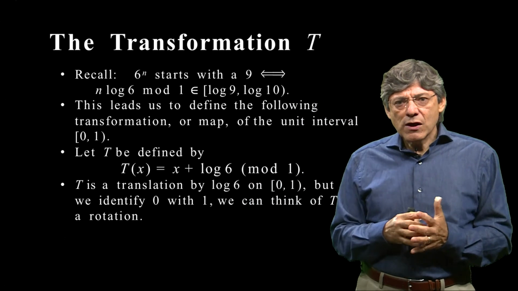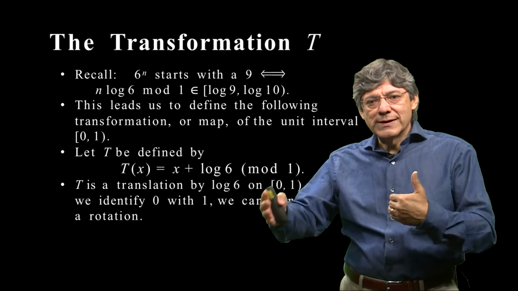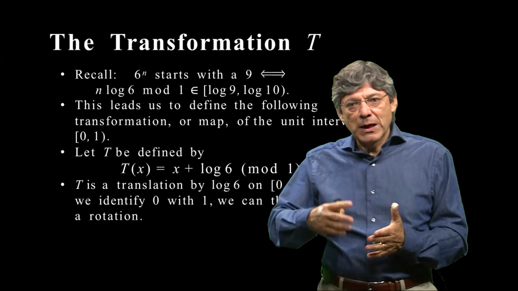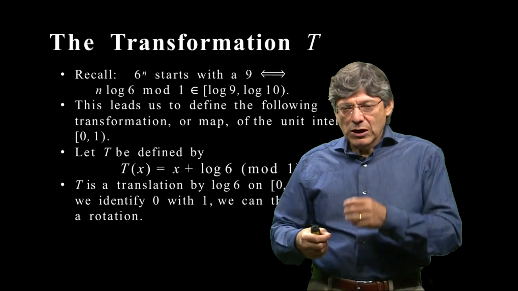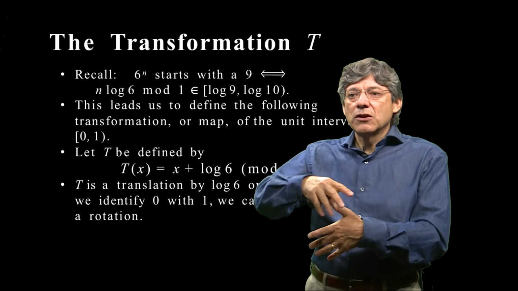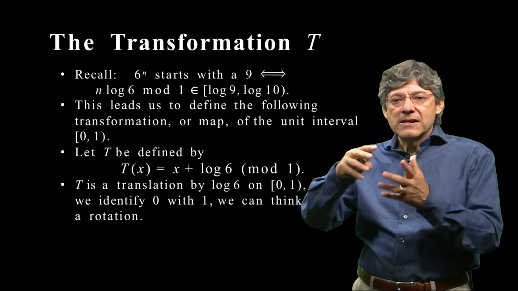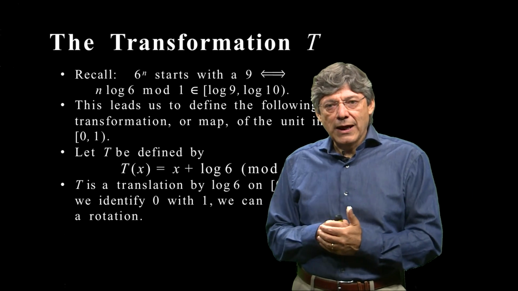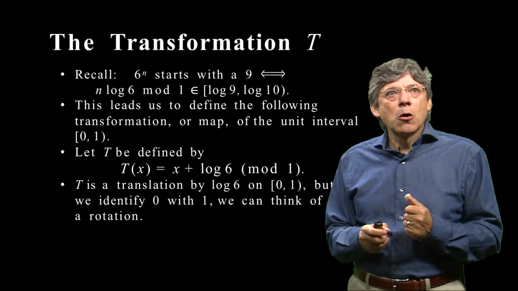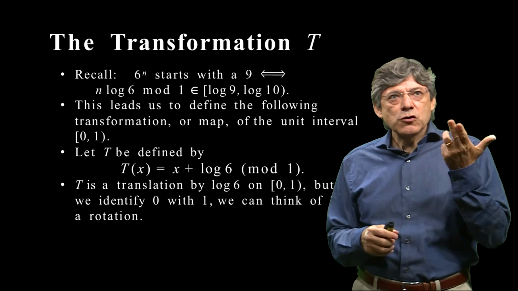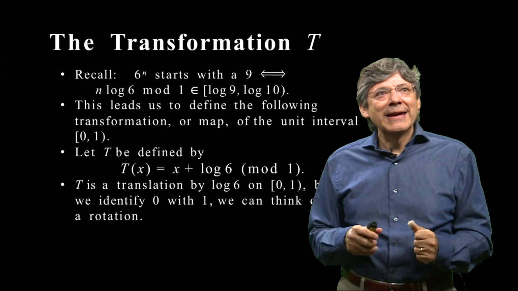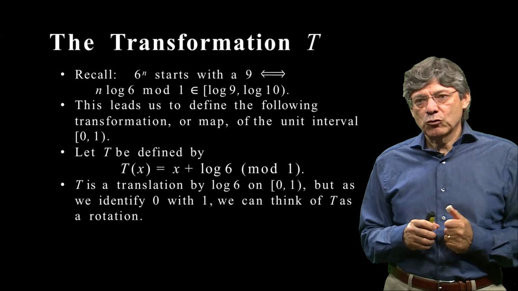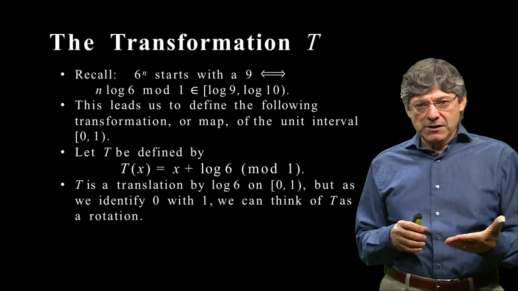transformation. A transformation is a function from a set to itself so that we can iterate it. So that means we can apply the transformation again to the result. You start with x, you apply t to x, you get t of x, and then since t of x is again in your set where t is defined, you can apply t to that again. Okay, so the transformation that we introduce is defined by t of x equals x plus log 6 mod 1. So it's a transformation defined in the unit interval.